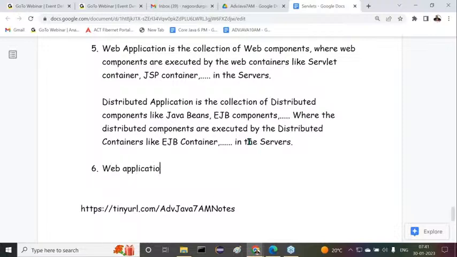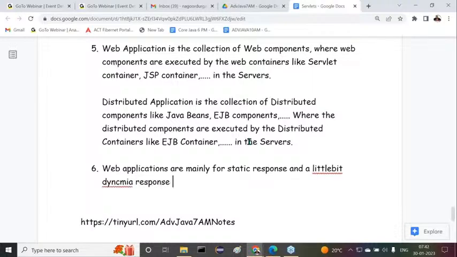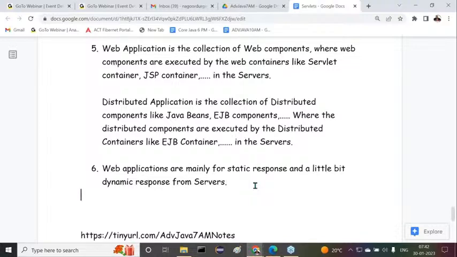Web applications are mainly for static response and a little bit dynamic response from servers. Understand what I'm telling you, guys. A little bit dynamic response from servers. That means the focus is on static response and a bit of dynamic response. That is up to servlets and JSPs only. Observe carefully. But now understand this clearly about distributed applications.